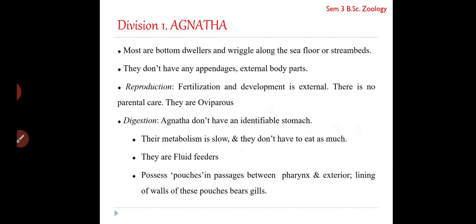Regarding digestion, they don't have any identifiable stomach. Their metabolism is very slow, and since it is slow, they don't eat much. They are fluid feeders, and they possess pouch-like structures between the pharynx and the exterior surface, almost similar to an atrium. The walls lining these pouches bear gills, so the pharynx is bearing gills.